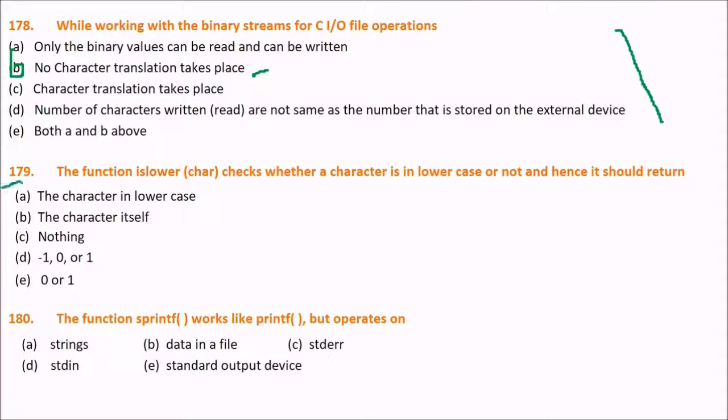Next is 179. The function isLower. That is, you pass a character here, it checks whether the character is in lowercase or not, and hence it should return what? These are options for you. Can you guess the correct answer? The answer is E, 0 or 1. 179, the answer is 0 or 1. So isLower will return either 0 or 1.